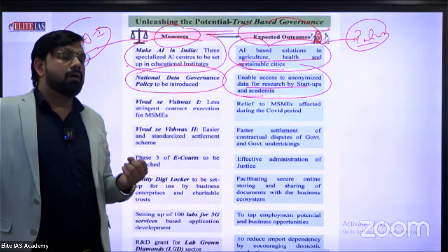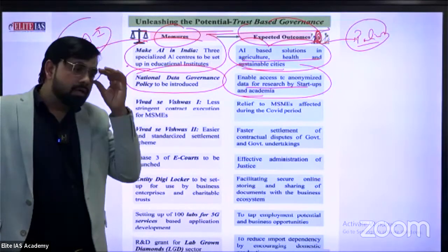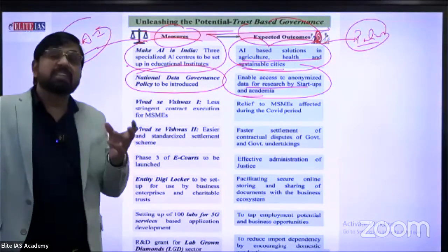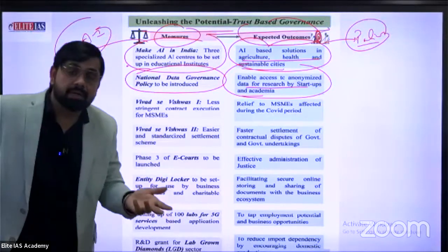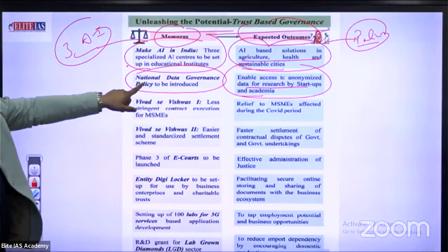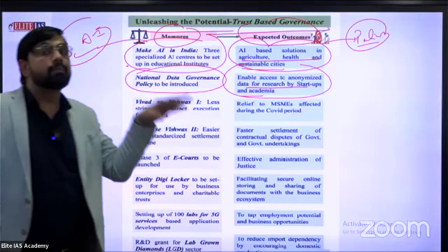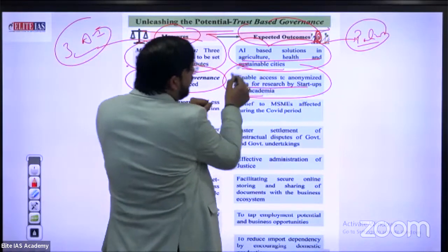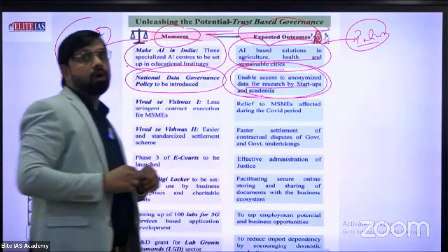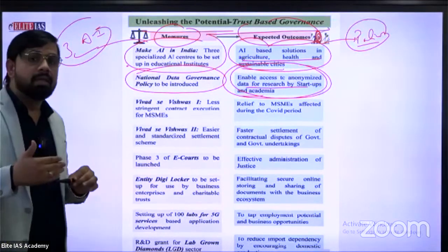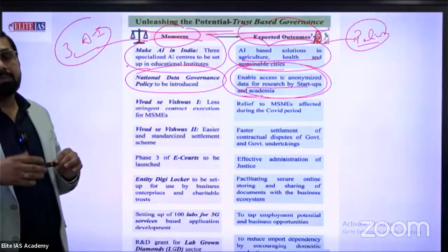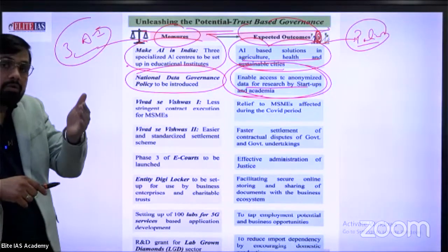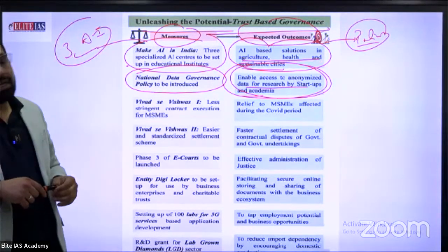For example, I make a decision to start a new shop or new business related to fisheries, but I have no sufficient data. The national data governance policy helps those entrepreneurs by enabling access to data for research by startups and academia. Many new startups flop and face heavy losses. What's the main reason? Lack of accurate data.